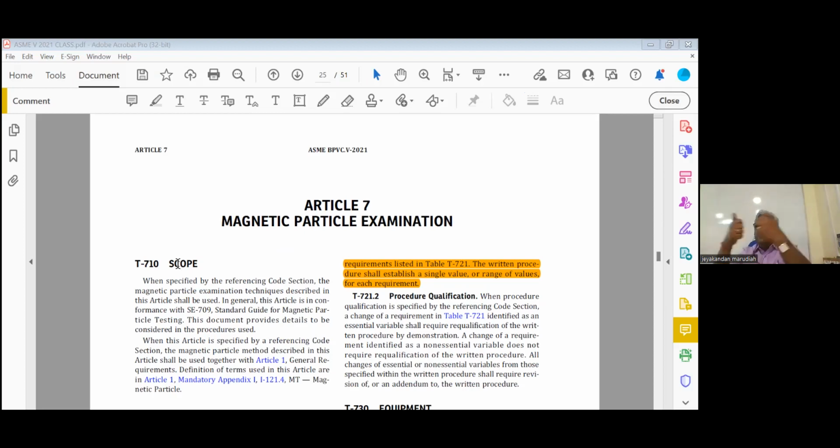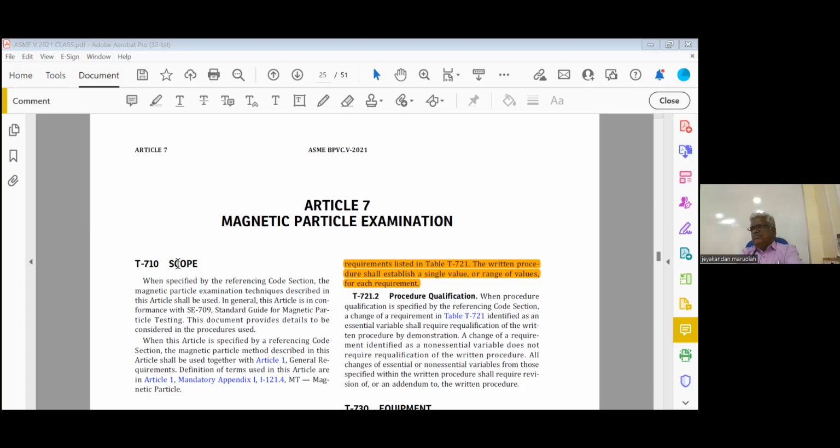Now what should be the yoke spacing? 3 inches to 8 inches. Minimum 3 inches to 8 inches. Then coming to the prod also, the spacing is 3 inches to 8 inches. But for the prod, we have to adjust the current. That's why we will have an ammeter in the equipment. How much current deviation is allowed in the prod? It is again regularly asked, plus or minus 10% of the value. Suppose the meter shows 300 amps. Actual value should be 270 to 330. Within plus or minus 10%, it is allowed.